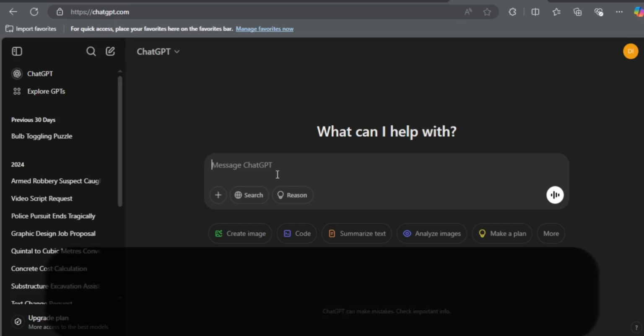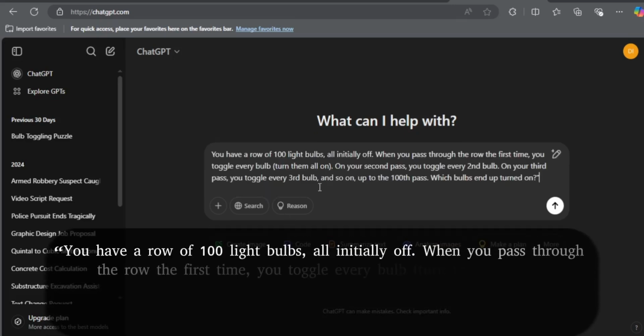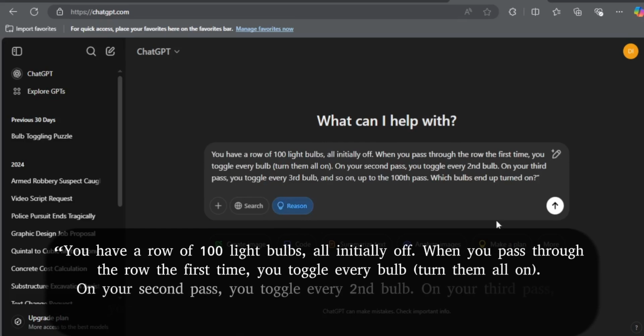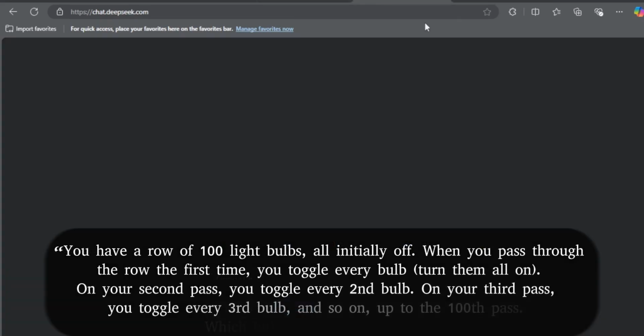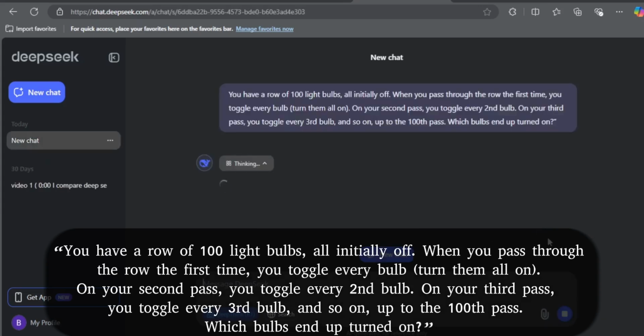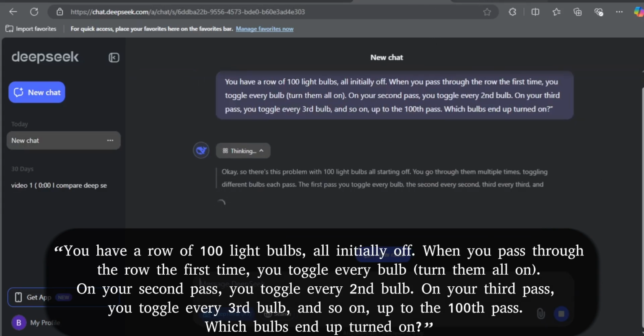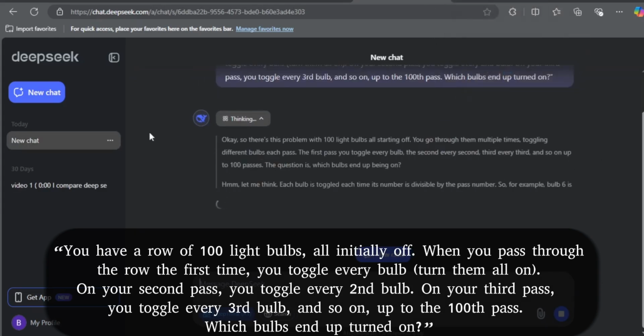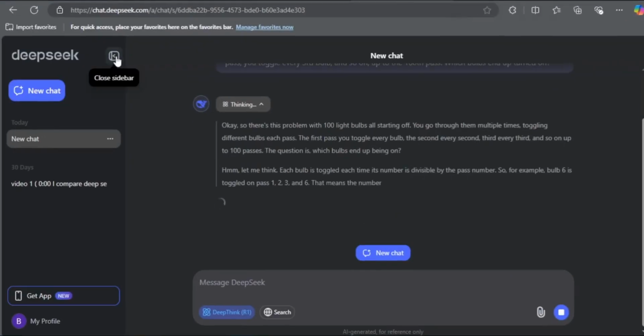Here is the prompt. You have a row of 100 light bulbs, all initially off. When you pass through the row the first time, you toggle every bulb, meaning turning them all on. On your second pass, you toggle every second bulb. On your third pass, you toggle every third bulb, and so on up to the 100th pass. Which bulbs end up turned on? So both models are giving us an answer, so let's compare it.